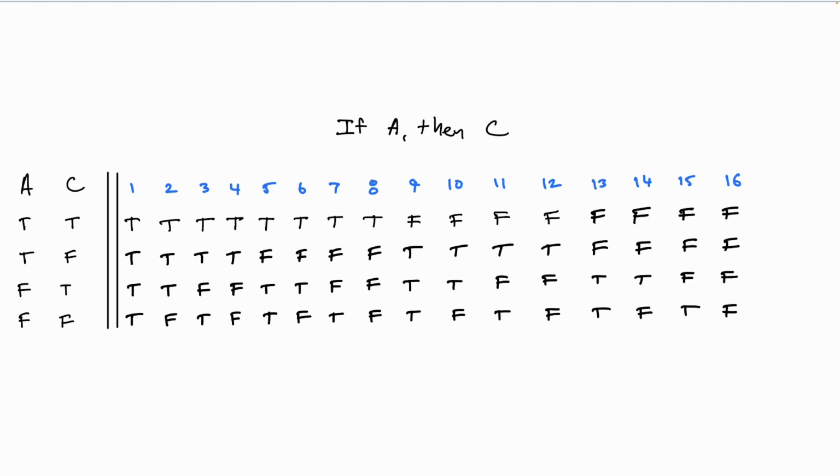Only 16 answers are even theoretically possible. It could be true in each case. It could be true in the first three cases and false in the last case, and so on and so forth. Of the 16 theoretically possible answers, are there any that are plausible?